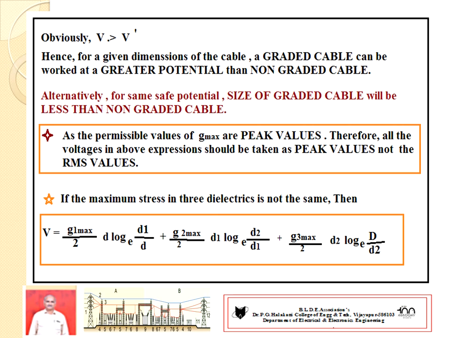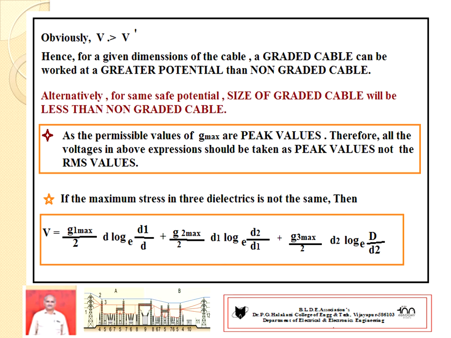Hence, we have to go for a grading system. Alternatively, for the same potential, the size of the graded cable will also be less than that of a non-graded cable. By making the grading process, the size of the conductor also reduces.